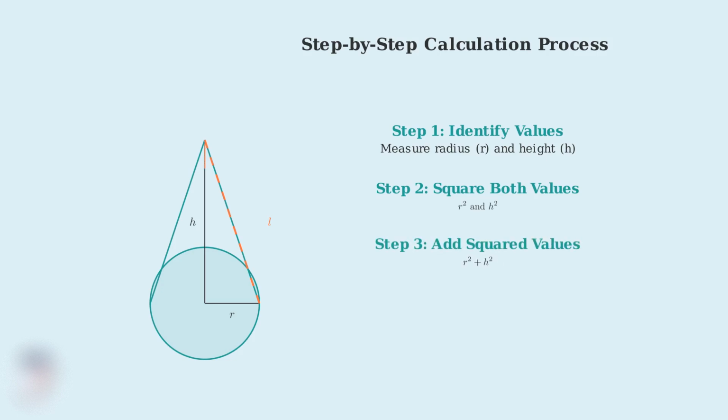Step 3. Add the squared values together. Take r squared plus h squared. This gives us the square of the slant height. This addition combines the horizontal and vertical components of our right triangle.